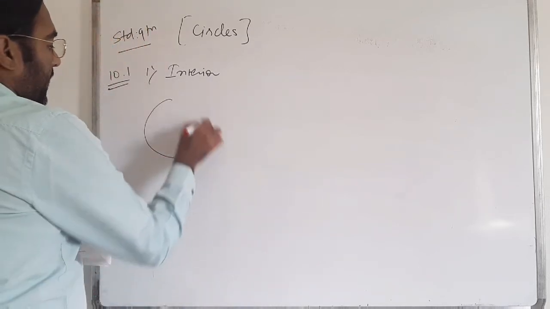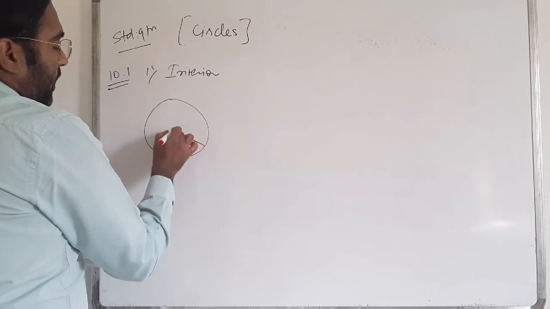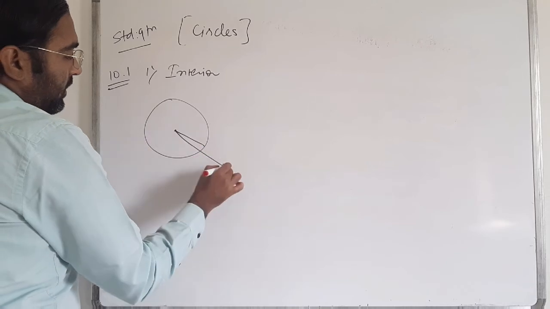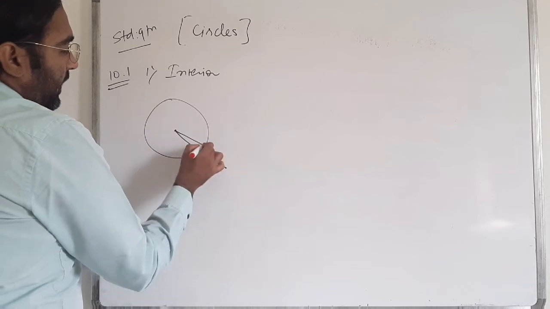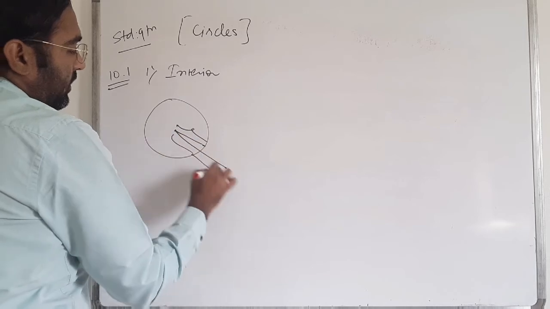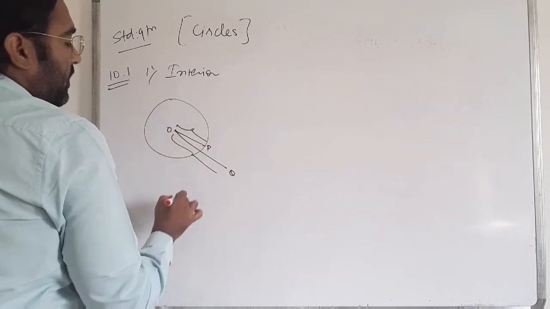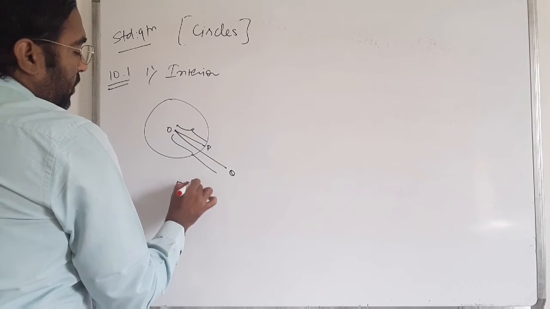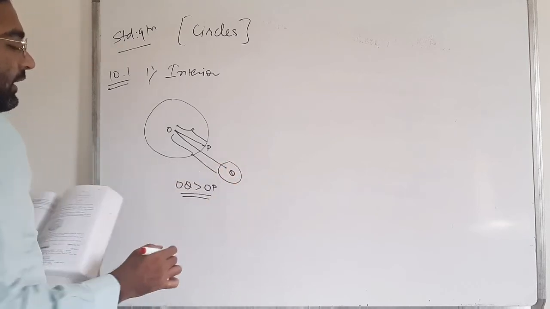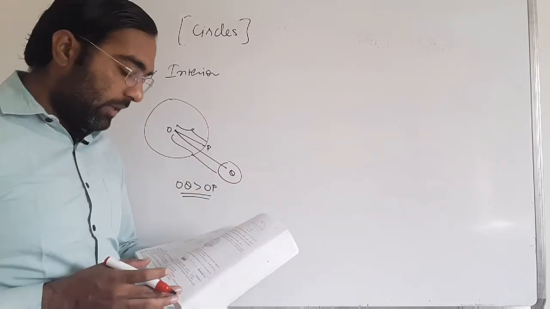Here is my circle and here my radius. Now a line that is greater than the radius. I'll name them O, P and Q. So OQ is greater than OP. So Q is a point that also lies in the exterior of the circle.